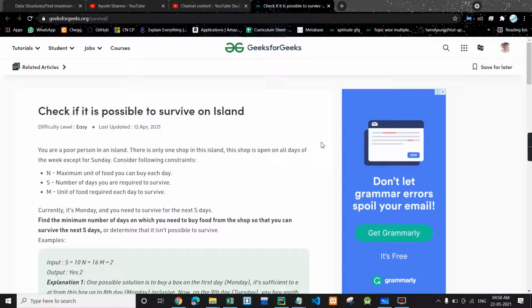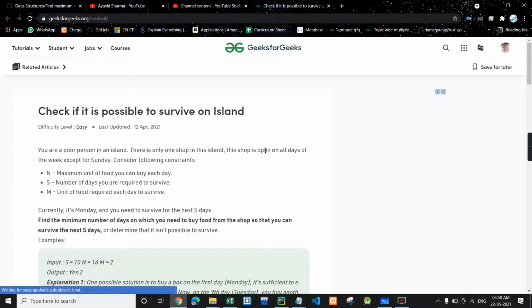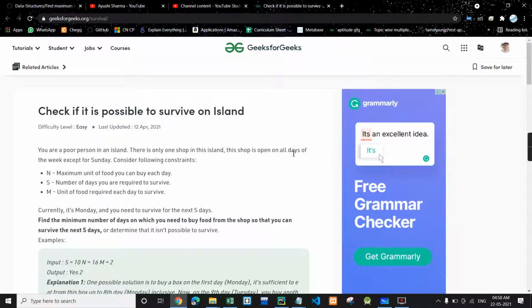So today we are going to discuss "Check if it is possible to survive on an island." It's an easy level problem. Let's see. In this, there is a person on an island, and the person has to spend some number of days, and the person can shop all the days except for Sunday. So those are the values which will be given to us in the input.